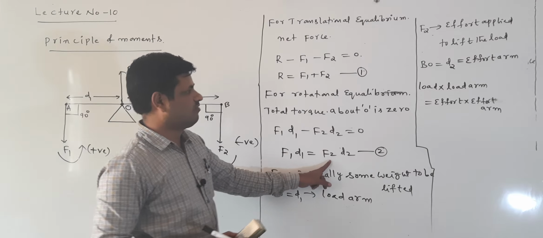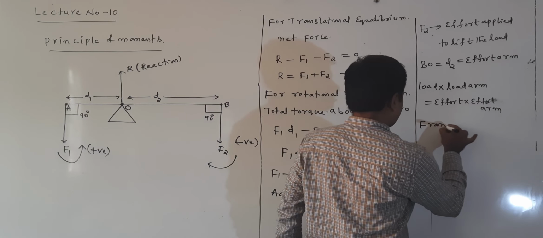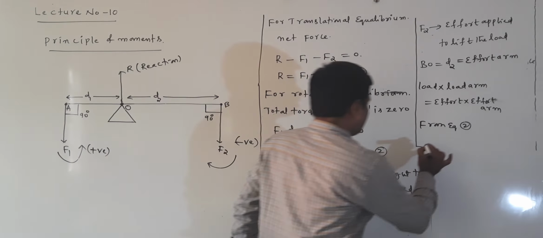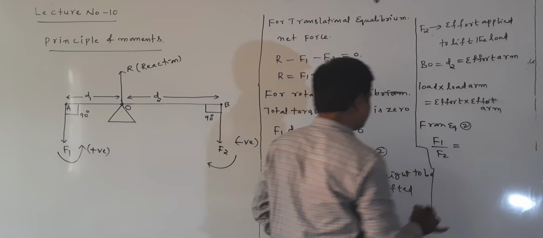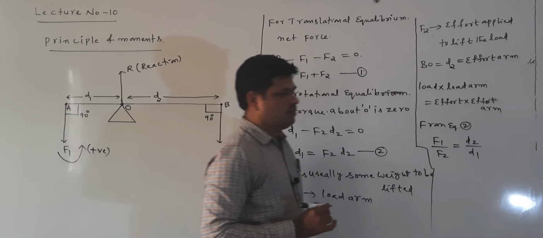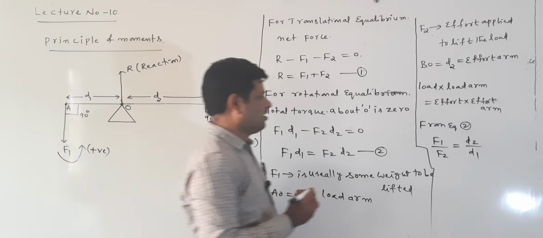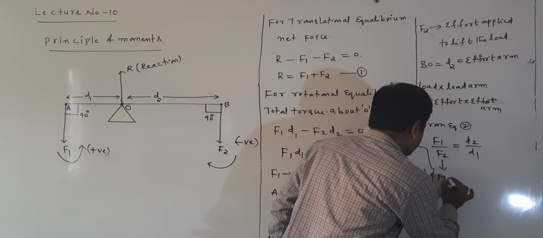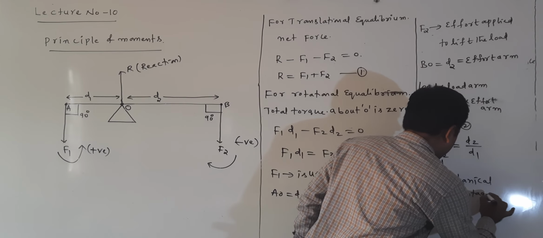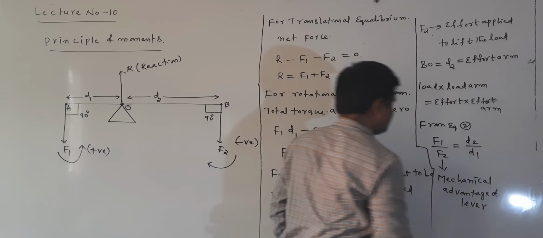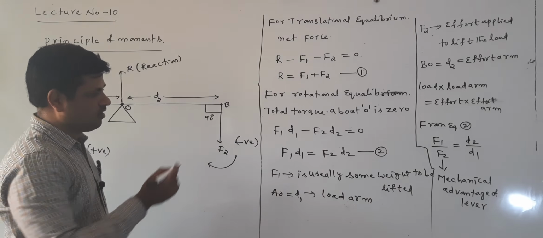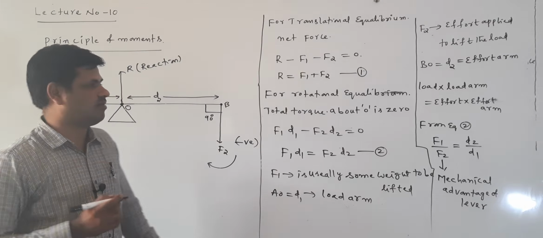From this I want to find, from equation 2, F1 by F2. F1 by F2 is equal to D2 by D1. This ratio F1 by F2 is called the mechanical advantage of the lever.